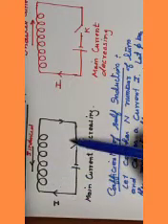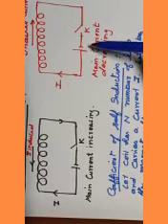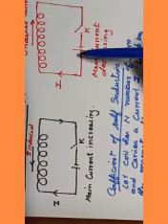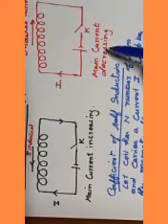If the current is increasing, induced current will oppose the increasing current, opposite in direction. If the current is decreasing, then induced current will be produced again, but this will oppose the decrease of current, and hence the direction of induced current will be same as the battery current or main current. This phenomenon is called self-induction.